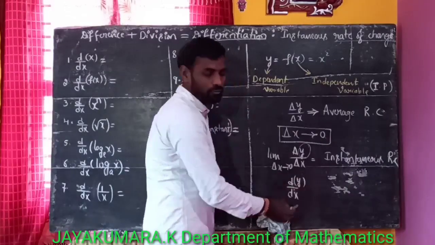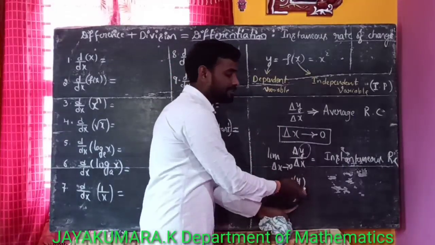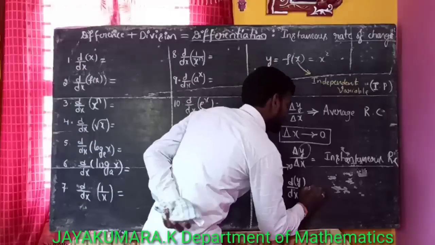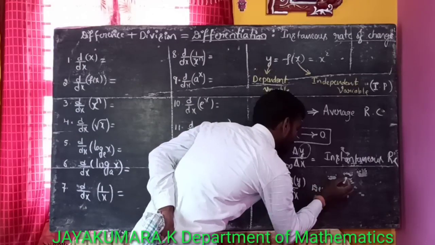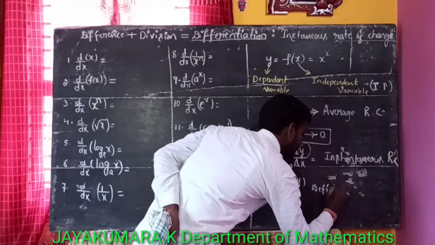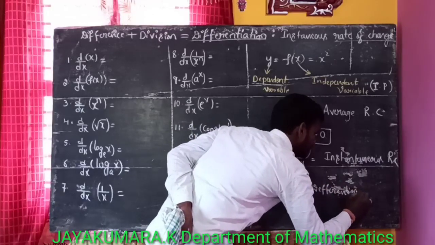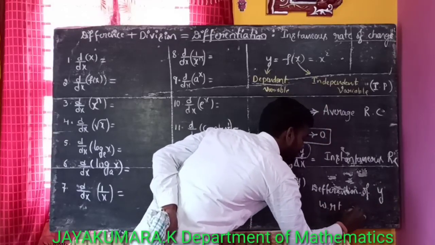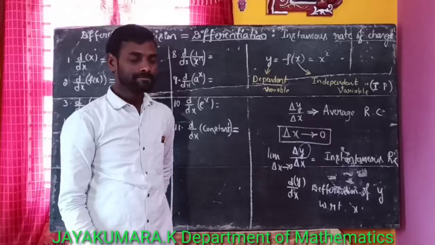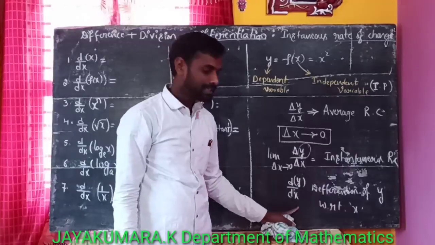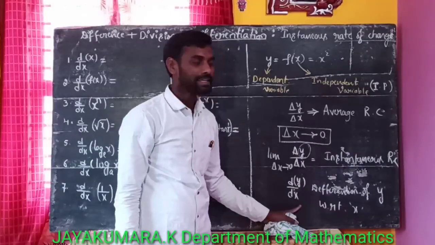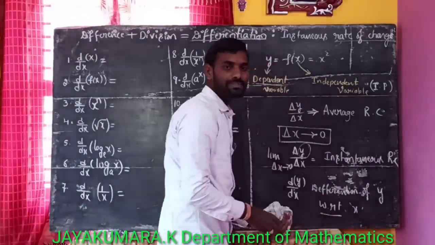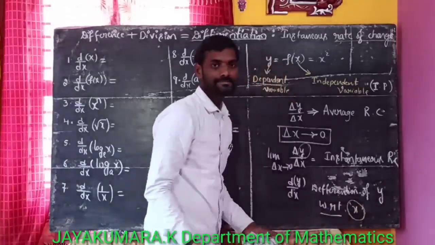So dy by dx means the derivative of y with respect to x. Here this function is in terms of x, which is why we differentiate it with respect to x.